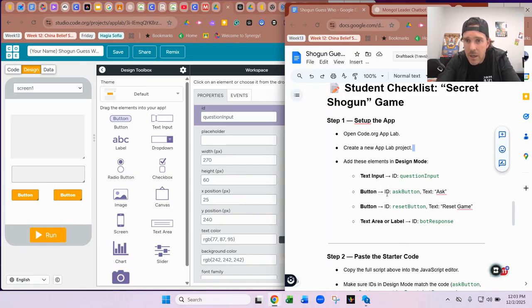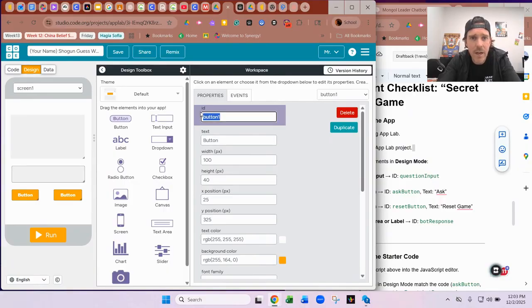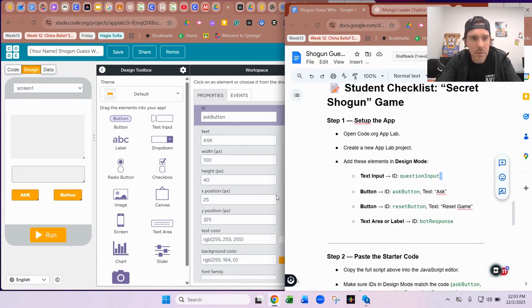All right, and then I think that part's good. What's next? For our button, we're going to have our ask button. So I'm going to click on that on the left-hand side. I feel like your ask button should be on the left. I'm going to say ask button. Oops, I misspelled it. See, that's why I was copy and pasting earlier, because it's easier. And for the text, I'm going to say ask. And I don't really think that that matters so much. You could say ask a question and it might work, but for the sake of seeing how well it runs, we're going to try doing it this way.